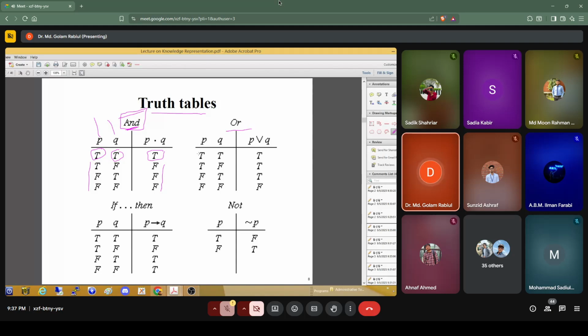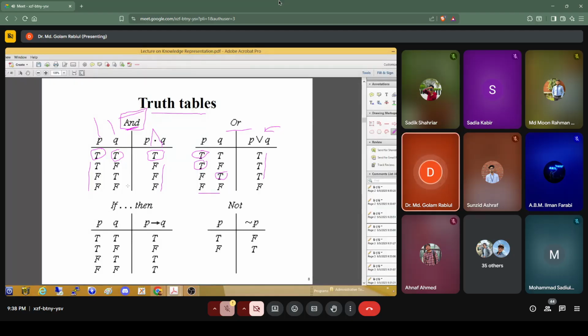But for the OR, P or Q, if one statement is true, then the result is true. So here we can see it is true if this is true and also if this is true. If any of the statements is true, then for the case of the OR, it is true. And it is only false when both of these are false.